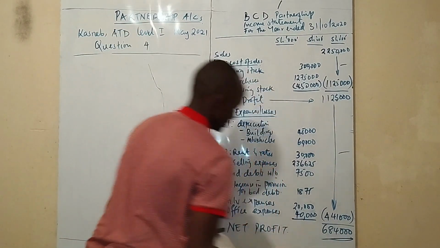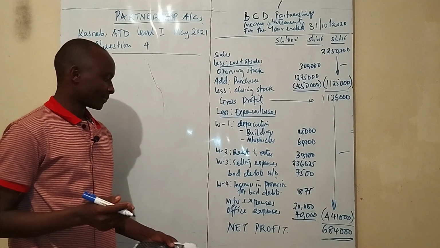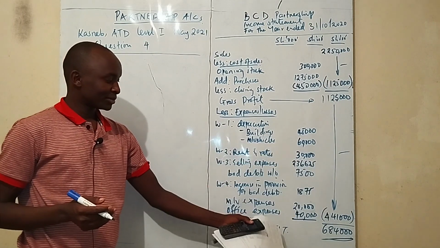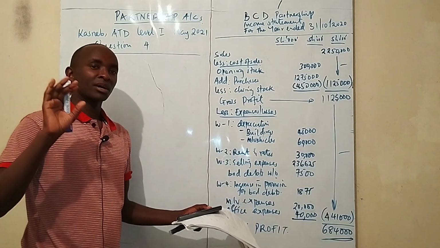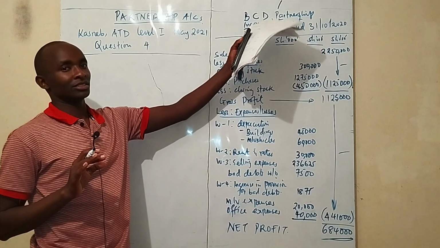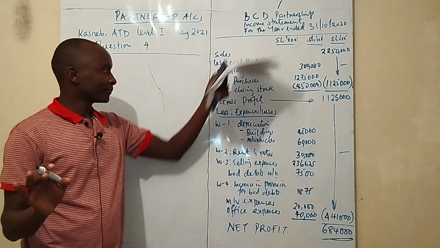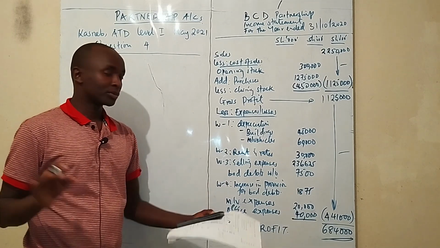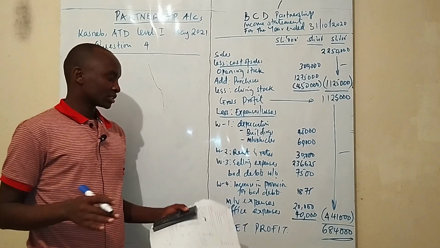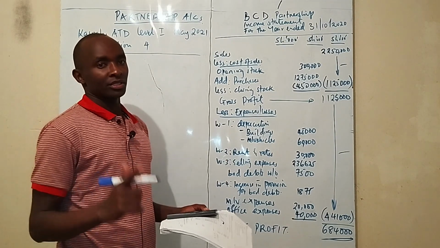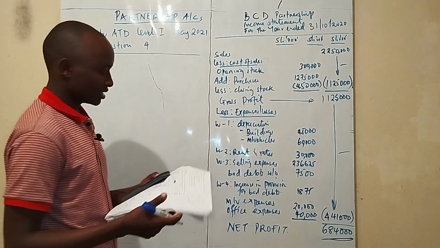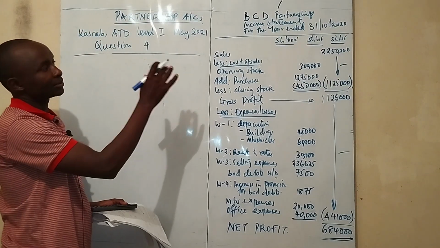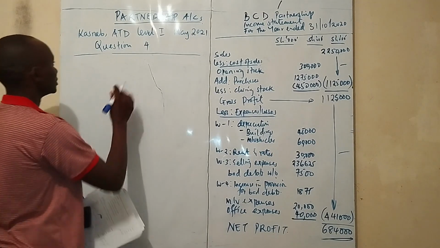Yes. So ladies and gentlemen, you can see this one is the end of the income statement, but it marks the beginning of the trading profit and loss appropriation account, because this is a partnership, right? But for the sole trader, the income statement stops at this point, because the net profit or the net loss is enjoyed by one person, who is the owner, the sole trader. So our next step is to open the partnership trading profit and loss appropriation.